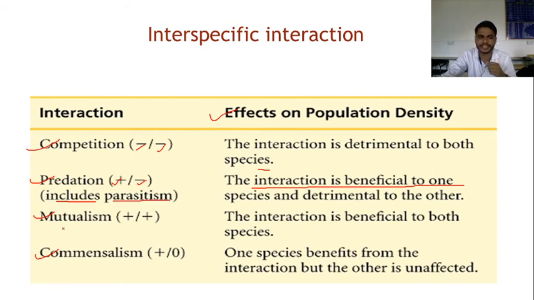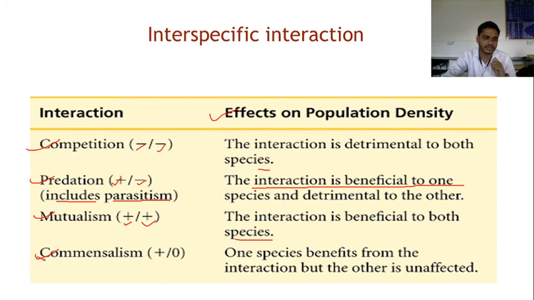The third one is mutualism. In mutualism, the interaction is beneficial to both species. If the interaction between the two species is beneficial to both, it is shown by the plus sign for both species.